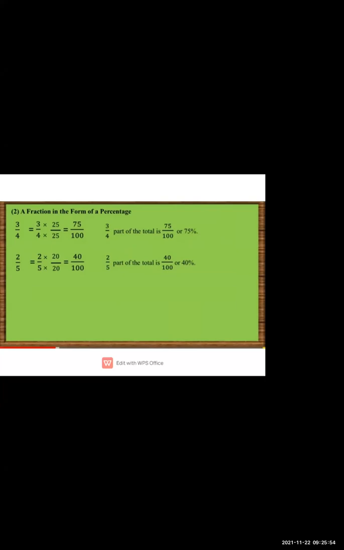So 3 upon 4. First we want the denominator to be a decimal fraction, that is 100. In the previous lecture I told you, if there is a 4 you will multiply it by 25. So it is 3 upon 4.